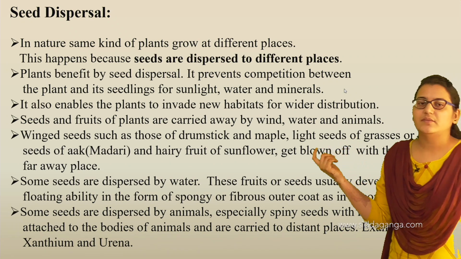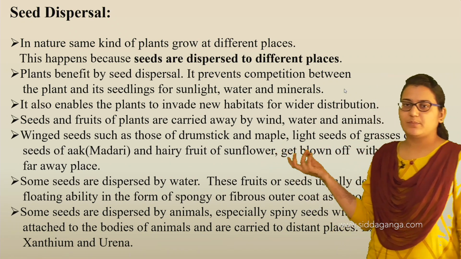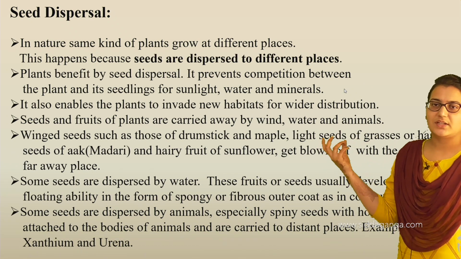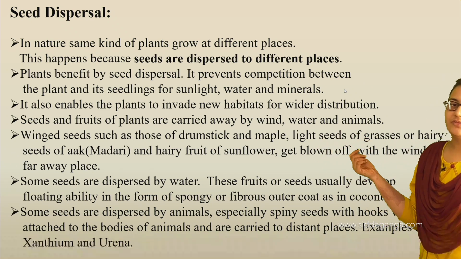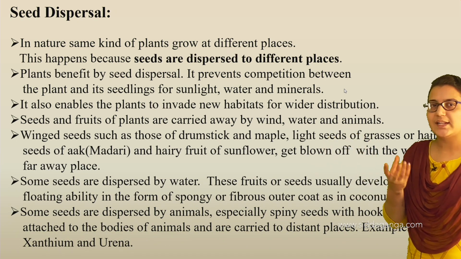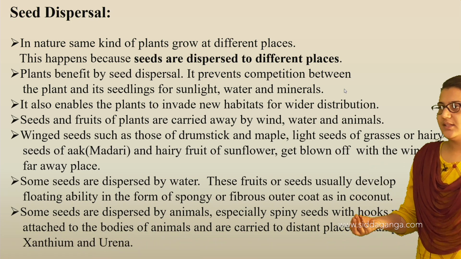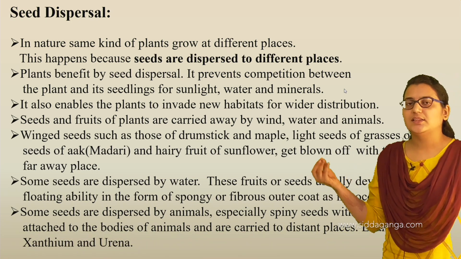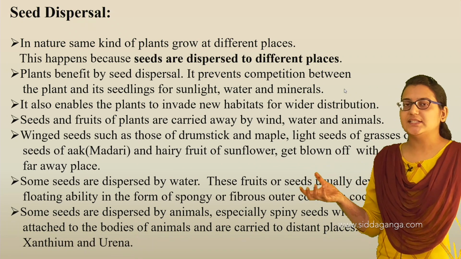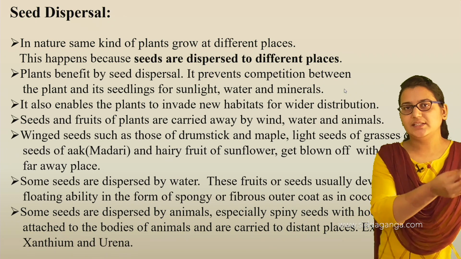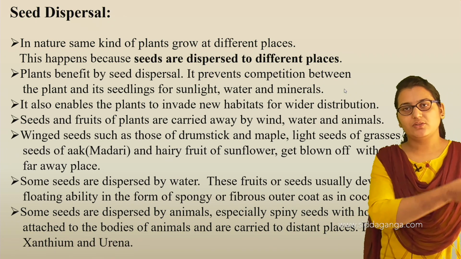Winged seeds such as those of drumstick and maple, light seeds of grasses, hairy seeds of oak and hairy seeds of sunflowers get blown off with the wind to far away places. These examples are seeds which are very light, so they can just fly off. When there is high wind, these seeds fly off and get dispersed from one place to another, and where the seed lands, it again grows into a new plant.